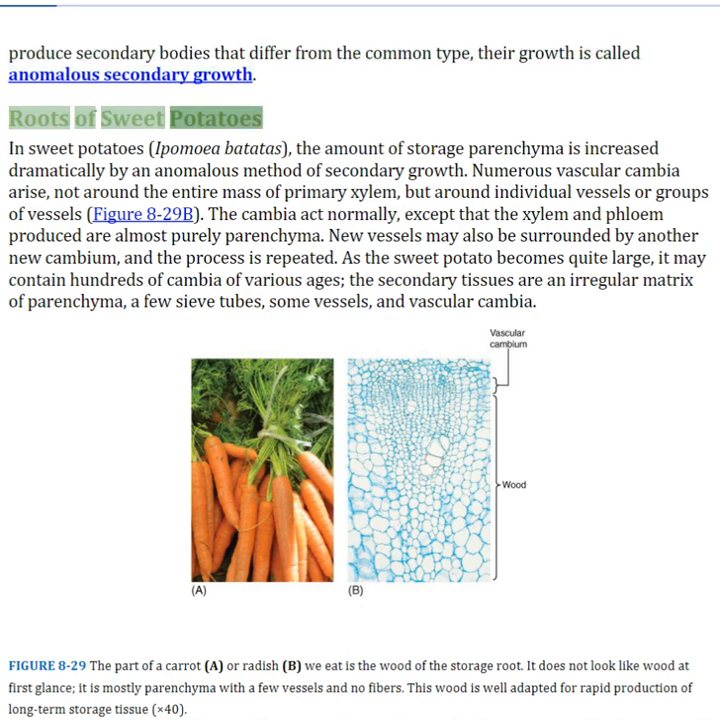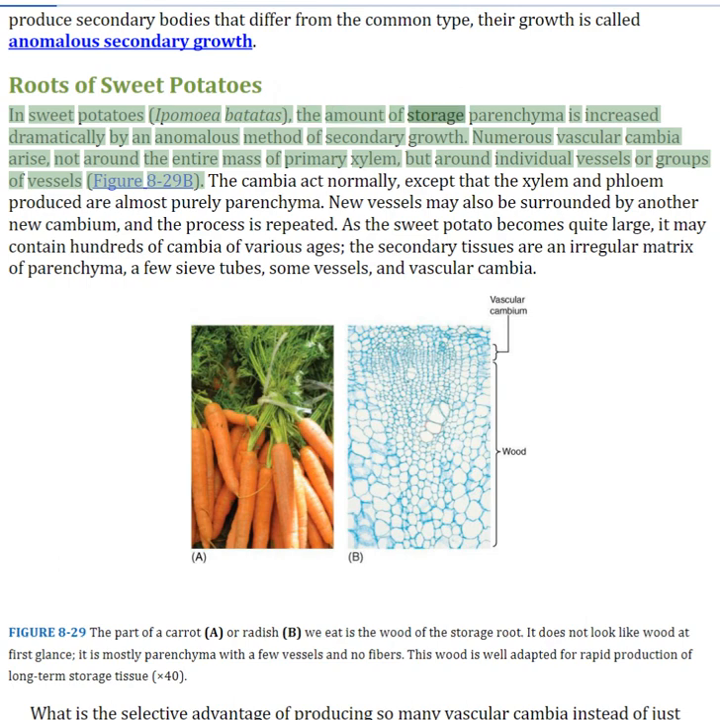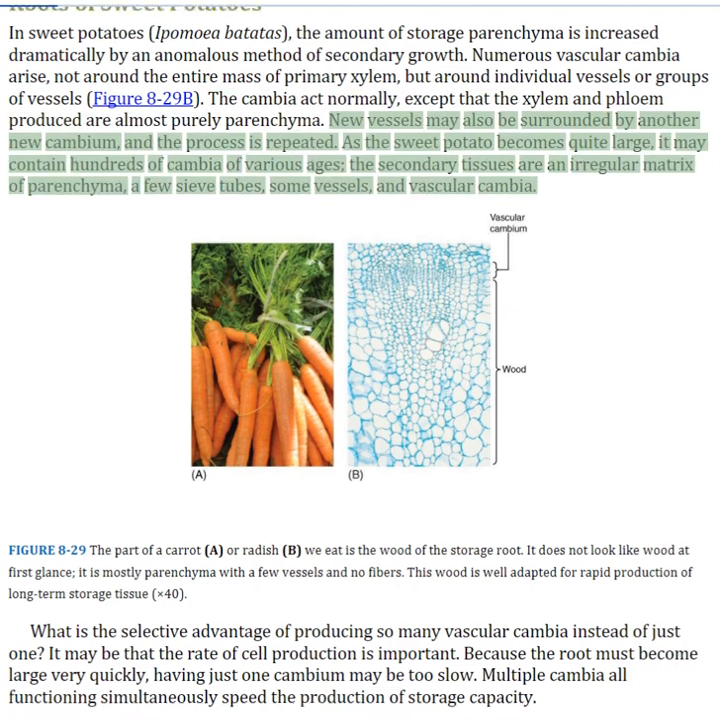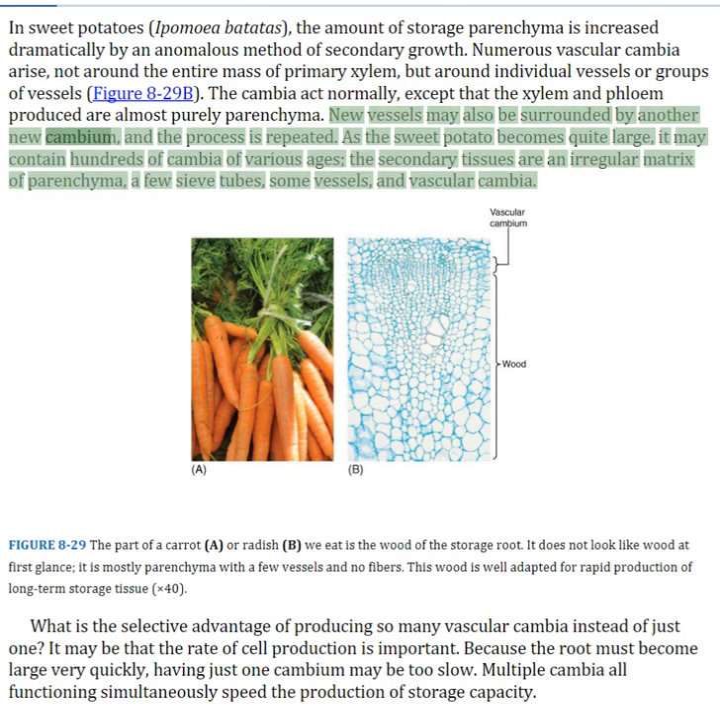Roots of sweet potatoes. In sweet potatoes, the amount of storage parenchyma is increased dramatically by an anomalous method of secondary growth. Numerous vascular cambia arise, not around the entire mass of primary xylem, but around individual vessels or groups of vessels. The cambia act normally, except that the xylem and phloem produced are almost purely parenchyma. New vessels may also be surrounded by another new cambium, and the process is repeated. As the sweet potato becomes quite large, it may contain hundreds of cambia of various ages. The secondary tissues are an irregular matrix of parenchyma, a few sieve tubes, some vessels, and vascular cambia.